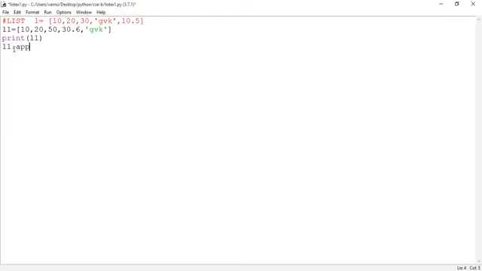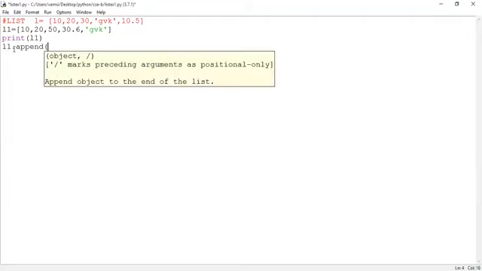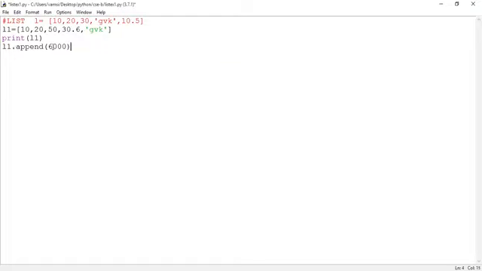So L1 dot append function. I have to use the append function with the new element which I want to insert into the list. Suppose I want to bring one more element into the list, like 6,000. I want to add this 6,000 element to the list, so I can use the append method. To add a new element into the list, the append method can be used. Is it clear, guys?